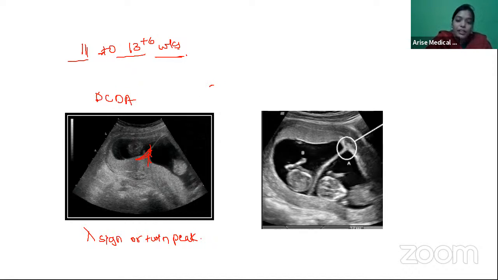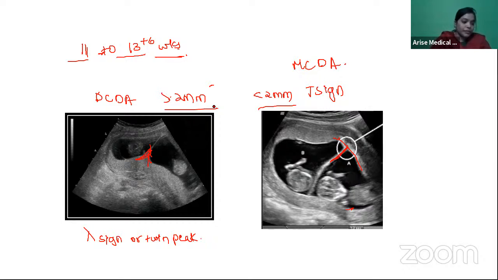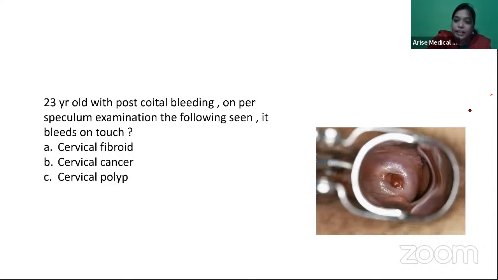Let's see the second picture. It is like a single placenta and the intervening membrane. It looks like a T, so this is the T sign. T sign is seen in monochorionic diamniotic. Here the intervening membrane is more than 2 mm, and there the intervening membrane will be less than 2 mm. Okay. Yes, I think this was also a very good image-based question which you had.